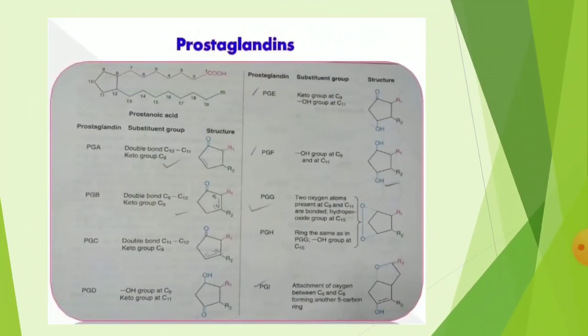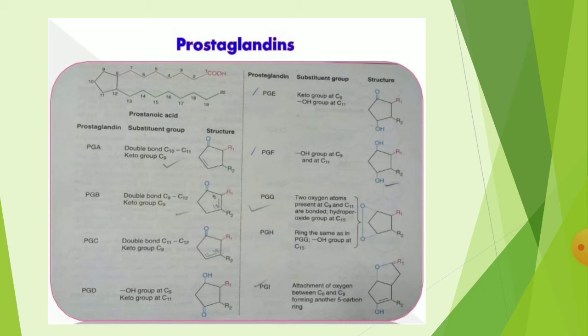The prostanoic acid structure is given above, and these are the prostaglandin substituent groups and structures. PGA: the double bond is between C10 and C11, and the keto group is at C9. Then PGB: the double bond is between C8 and C12, and the keto group is at C9. PGC: the double bond is between C11 and C12, and the keto group is at C9.